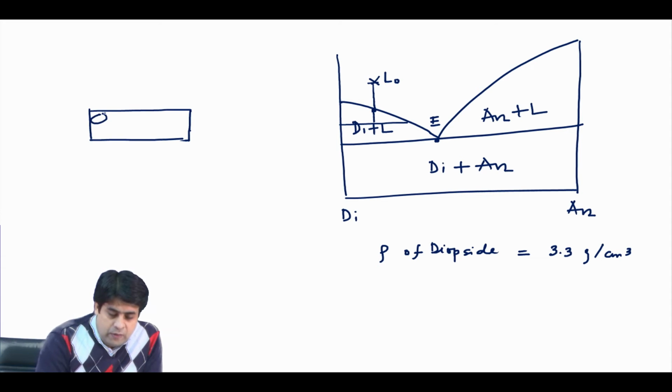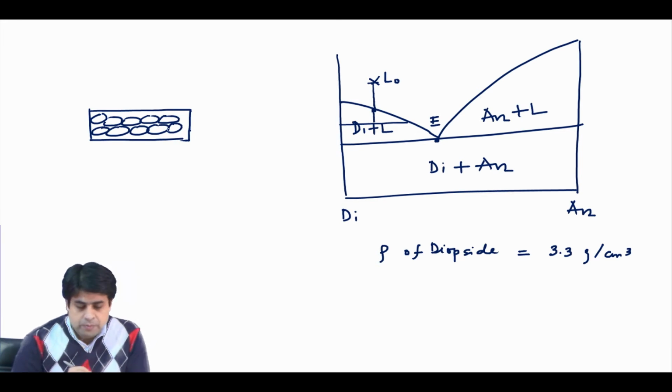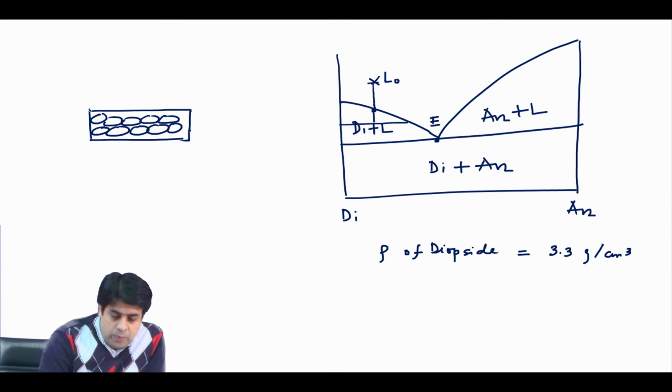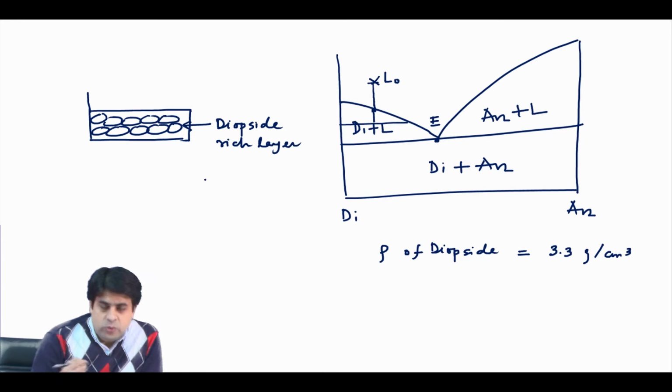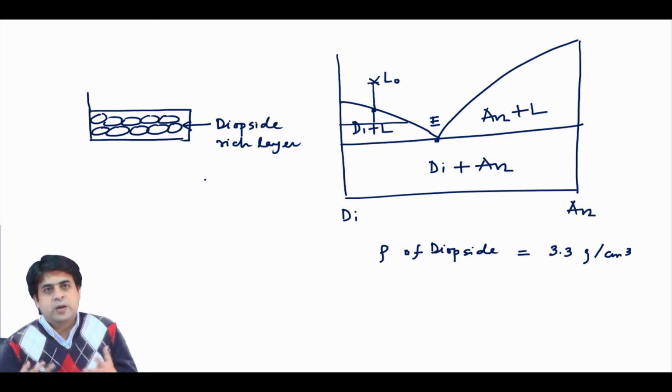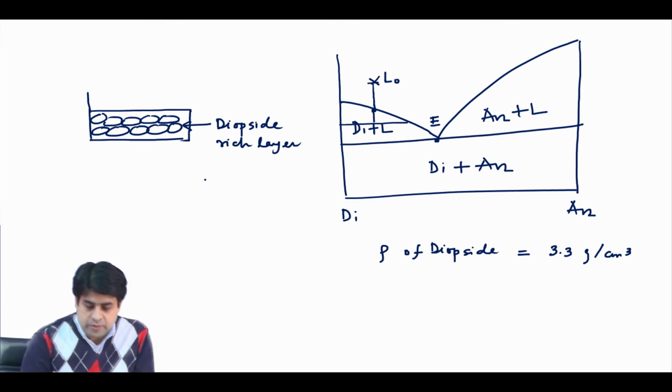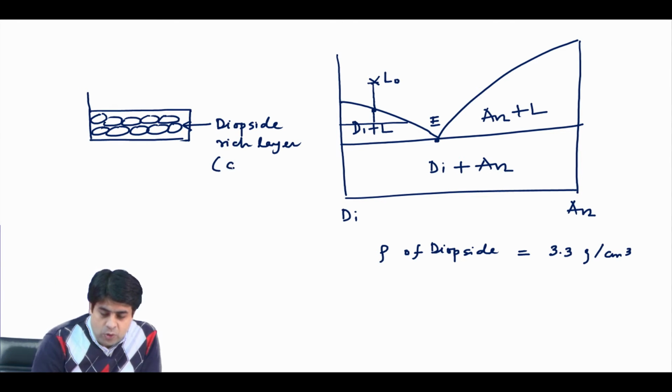You form lots of diopside crystals that settle at the base of the magma chamber, and this will be your diopside rich layer. And you know that if a rock is mostly made up of diopside, that is a clinopyroxene, that rock is called a clinopyroxenite.